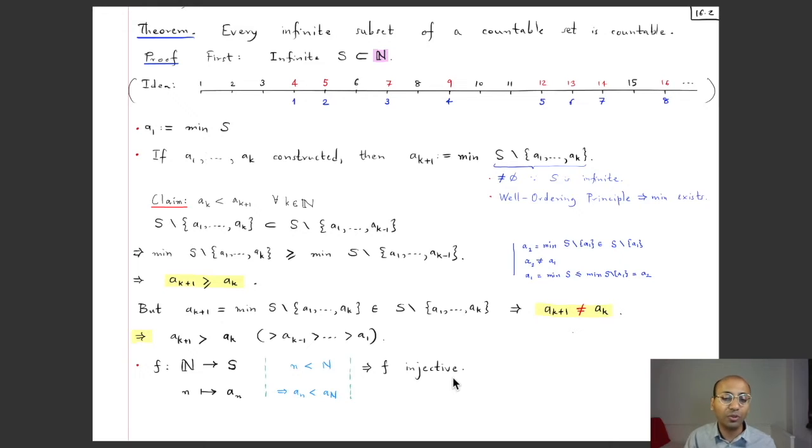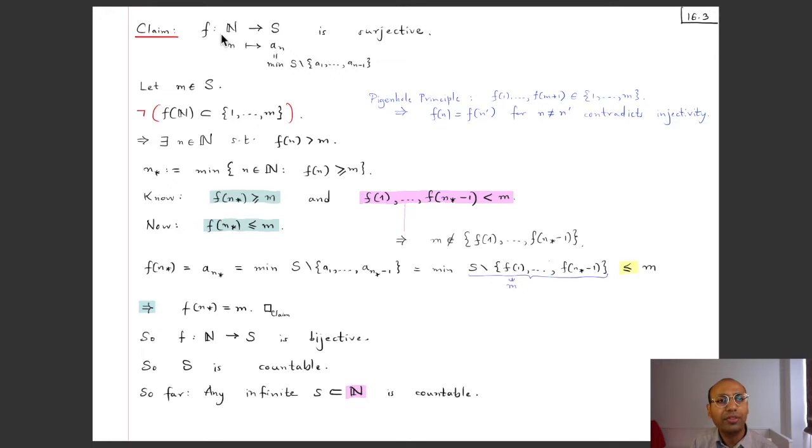Okay, so now let us show also that this map is surjective, so that it will be a bijection, and that will show that this S is countable. We want to show that this f is surjective, so given any element of S, we should show that it's f of something. So let m be an element of S, and the task is to show that this m is f of something, some natural number.